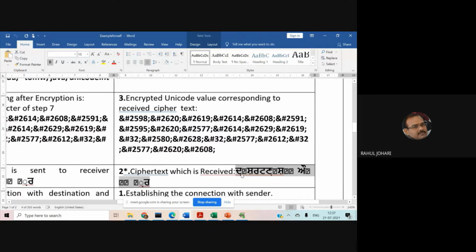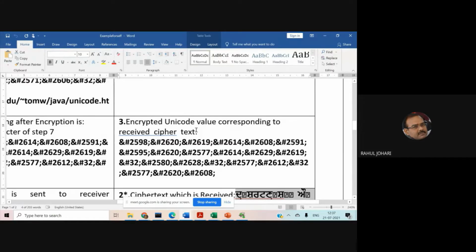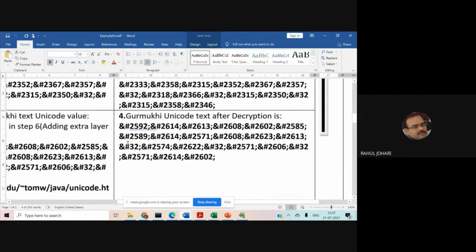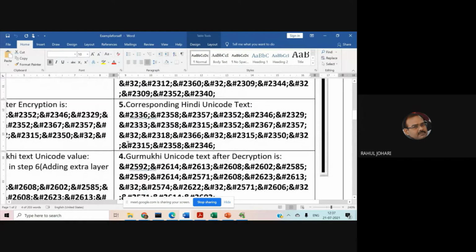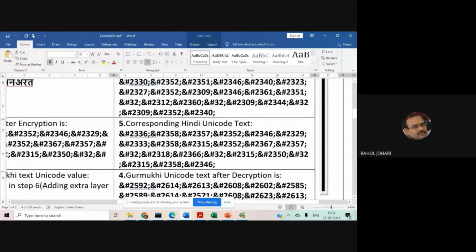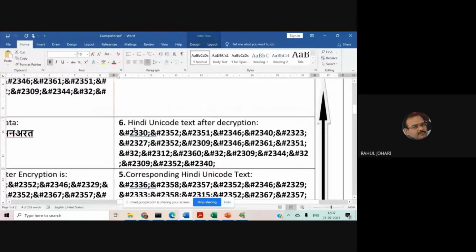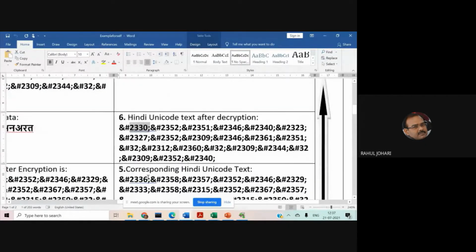Now the encrypted Unicode value corresponding to the received ciphertext. What was there on the encryption side comes in reverse in the decryption. So what was in step 7 becomes step 3. Then we do minus 256 from the Gurmukhi characters. We get the Hindi Unicode characters. We again do minus 256. We get the Hindi Unicode character 2336. Now minus 6 was the key value which was chosen. So 2336 minus 6, we get 2330. 2358 minus 6, we get 2352.